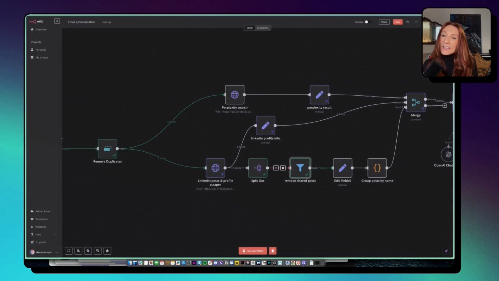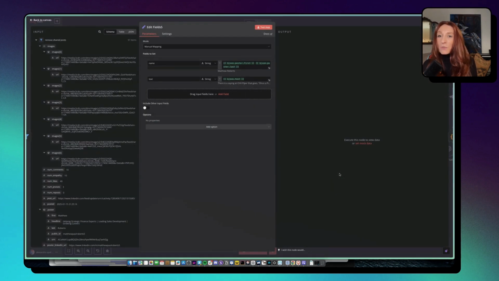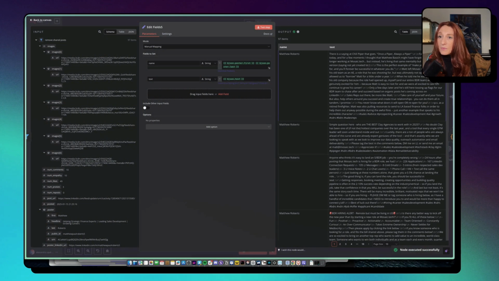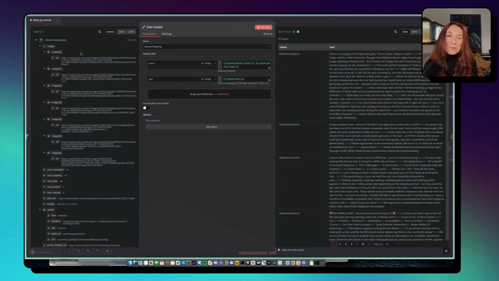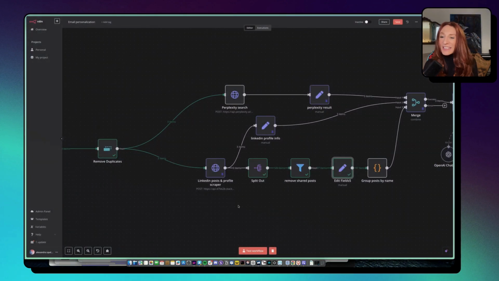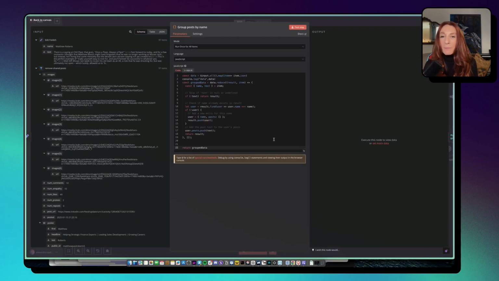Okay. Next, I extract the fields that I want. So I want the name and the text. Okay, so I have the name of the poster and all the posts. But next I want to group the posts by name.